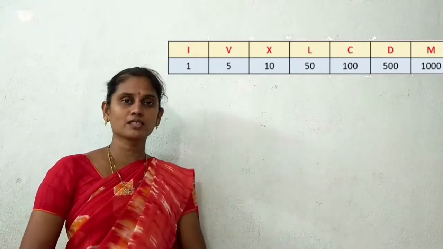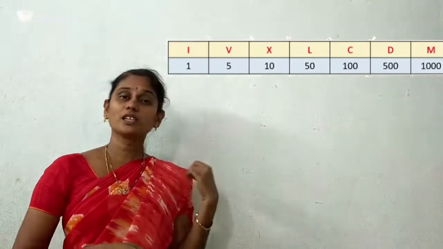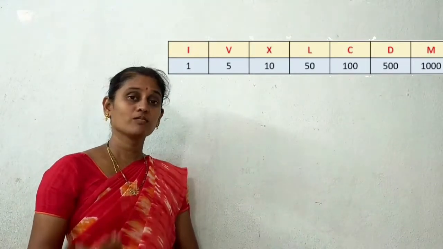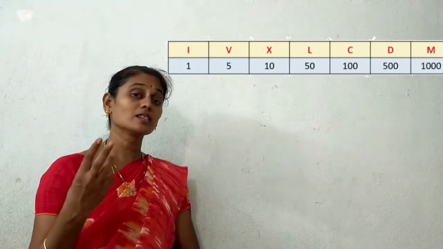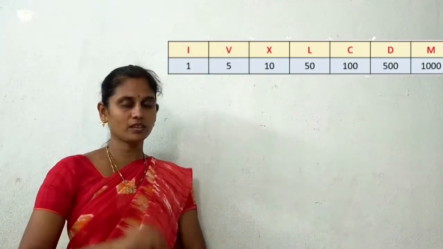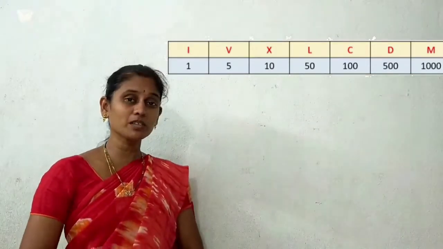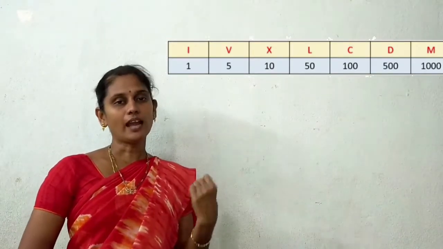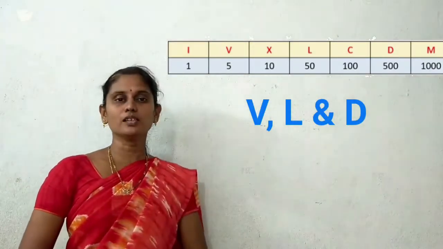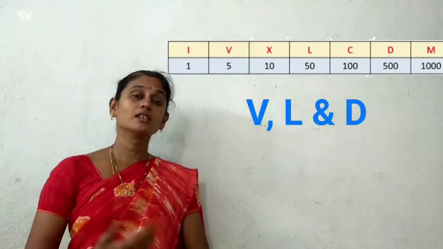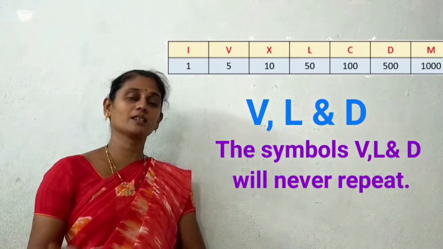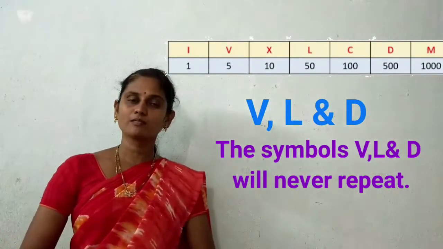The numerals. See here, look at the table. We have taken rule 1 as: the numerals I, X, C and M can repeat up to a maximum of 3 times. Then what are the remaining symbols? V, L and D. These symbols will never repeat. Which symbols will never repeat? V, L and D.